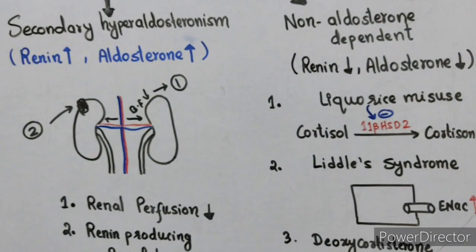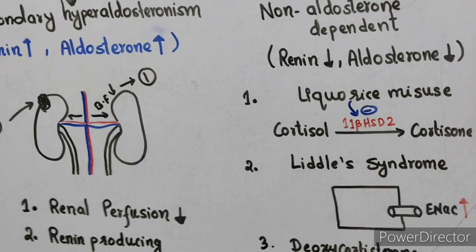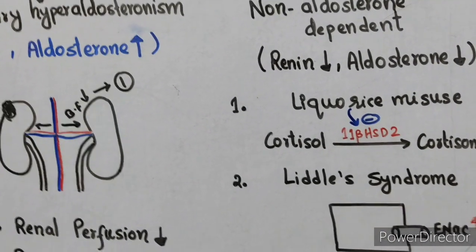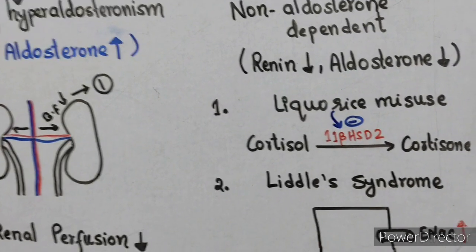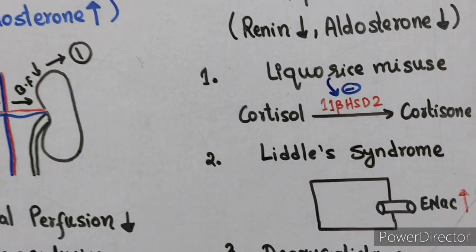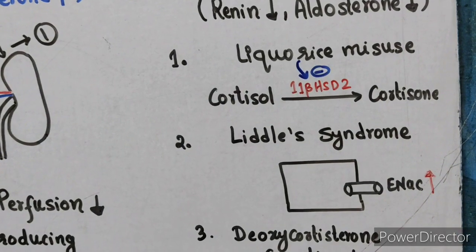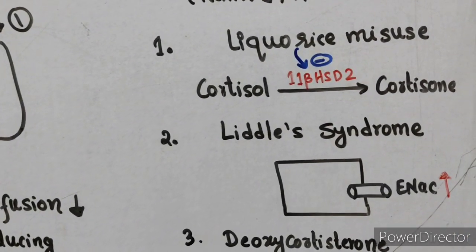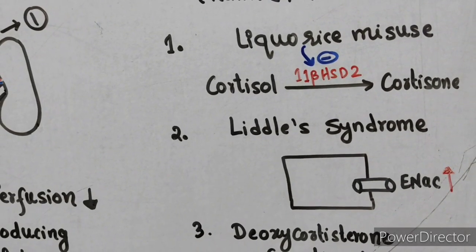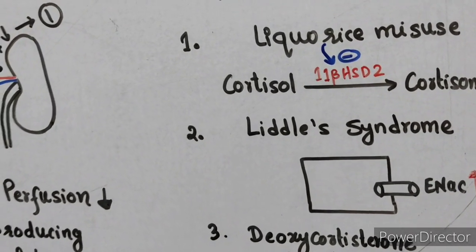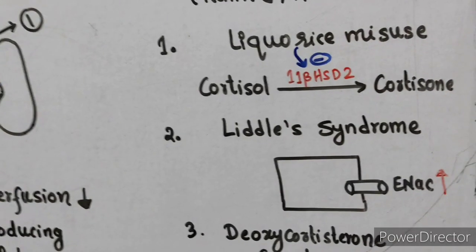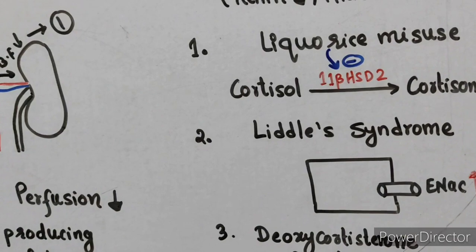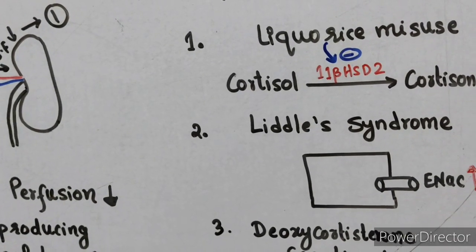Next is non-aldosterone dependent activation of the mineralocorticoid pathway. Renin and aldosterone are both decreased in this category. This seems paradoxical, but I will explain the reason. Here the causes are, first, licorice misuse. Licorice inhibits the enzyme 11-beta hydroxysteroid dehydrogenase type 2. That's why cortisol will be high and it cannot be converted into cortisone in the kidney. So cortisol has mineralocorticoid activity and it will stimulate the mineralocorticoid receptors.